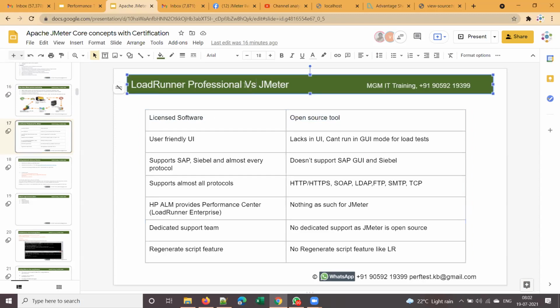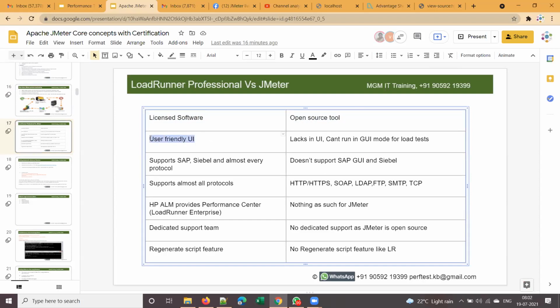Here I have given LoadRunner Professional. From 2020 onwards, they named LoadRunner as LoadRunner Professional, guys. Please note this change: from 2020, last year onwards, they named it LoadRunner Professional. And this is our JMeter, right? So LoadRunner is licensed software, whereas JMeter is an open source tool.